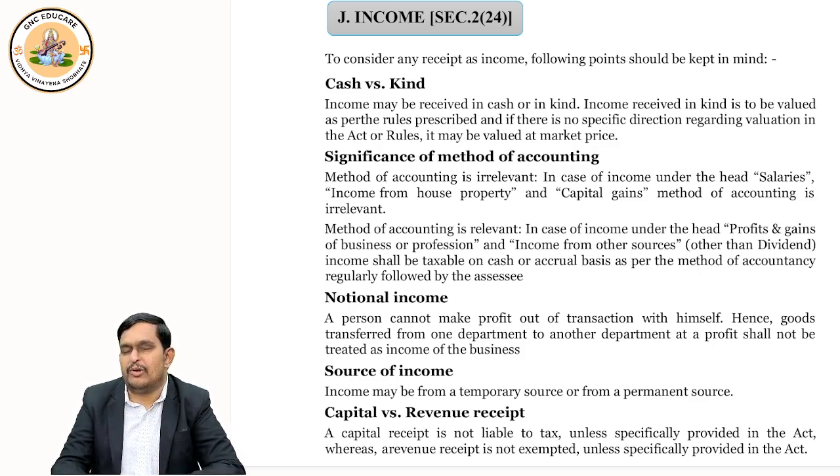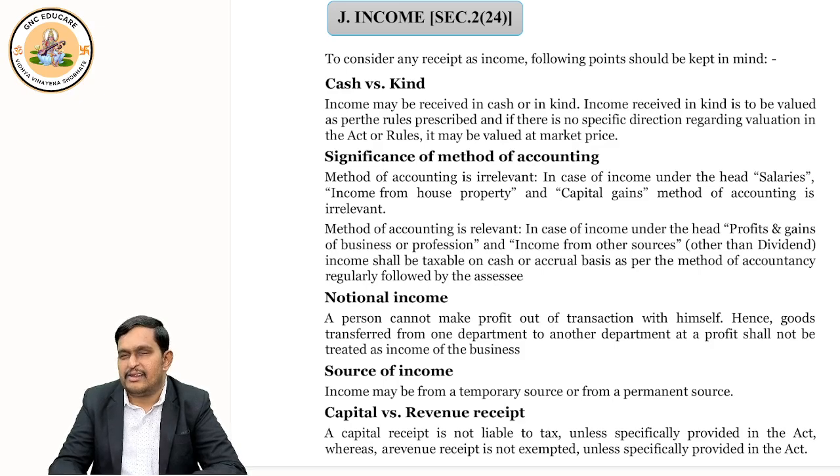But suppose you follow accrual basis of accounting. That means the income may be received or the income may be accrued, and we will definitely record it. This is accrual basis of accounting, also called due basis or mercantile basis of accounting.